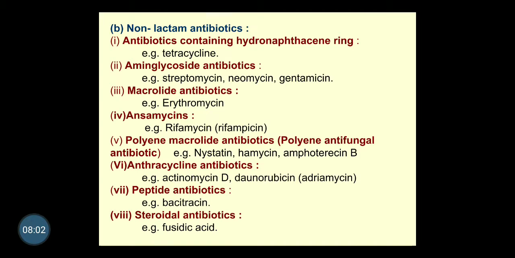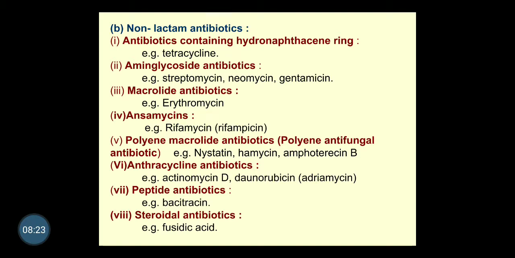Now this is the second class in the chemical classification. The first one was the beta lactam antibiotics, which have a beta lactam ring in their structure, whereas this second major class is the non beta lactam or non lactam antibiotics. Why are we calling them non beta lactam? Because they don't contain a beta lactam ring in their structure.